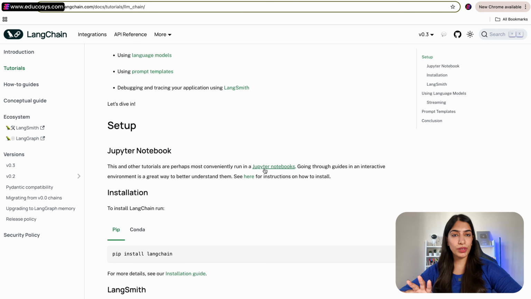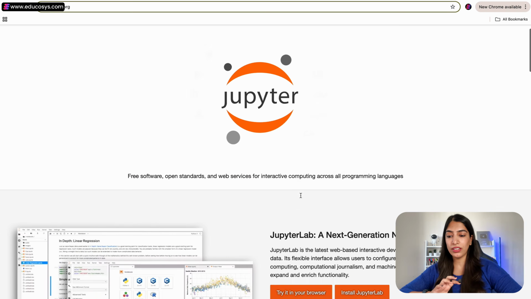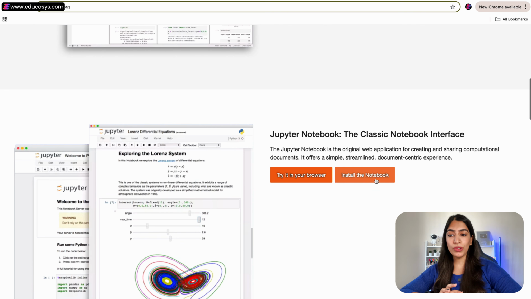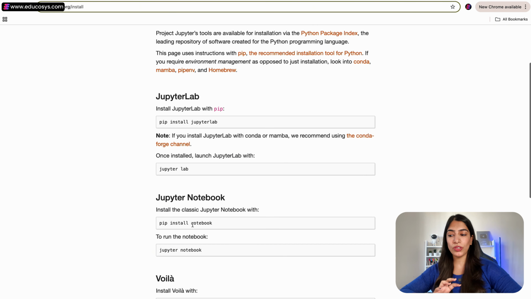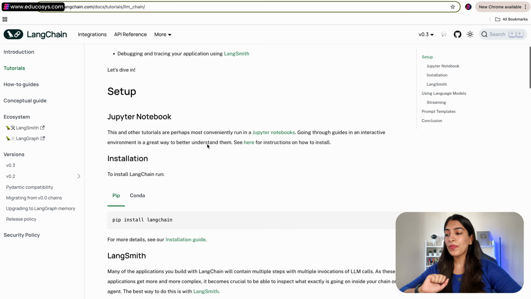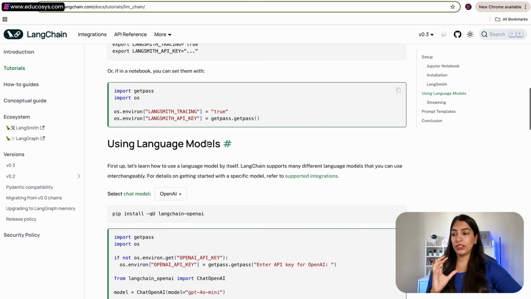Just run Jupyter Notebook, and the Pandas tutorial was also on Jupyter Notebooks. But for absolute beginners, what you have to do is just go over here, go to install the notebook, and all you have to do is pip install notebook and Jupyter Notebook, and that's it. Focus on building the app for now, okay? Now, moving on to the documentation.